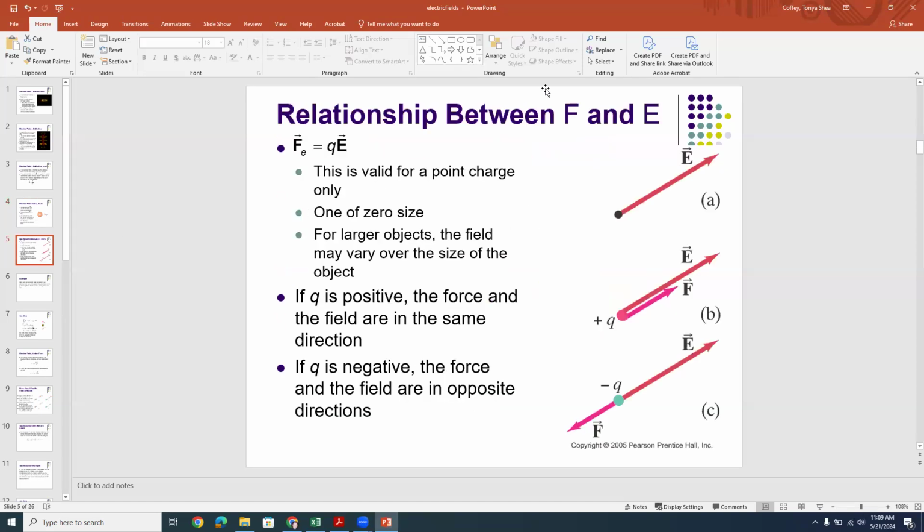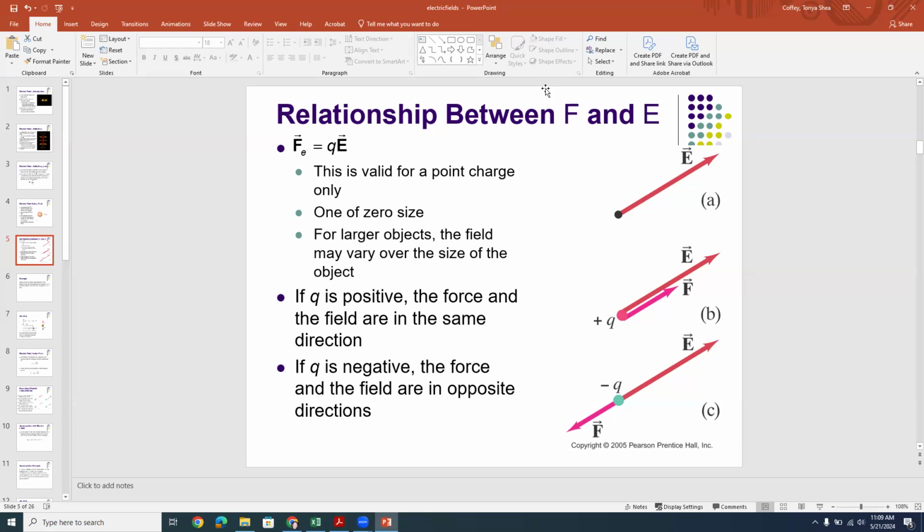To drive home this point that the electric field points in the direction that a force on a positive charge would point, let's consider the following scenarios. We have the equation F equals QE when you rearrange. Before we defined it as force per Q, but now we're just moving it to the other side of the equation.